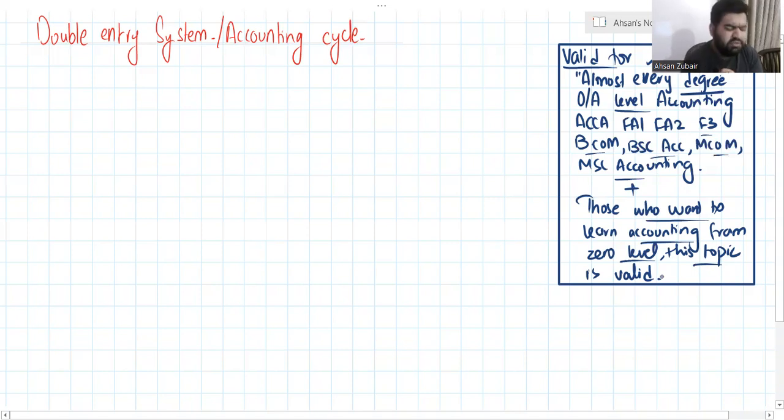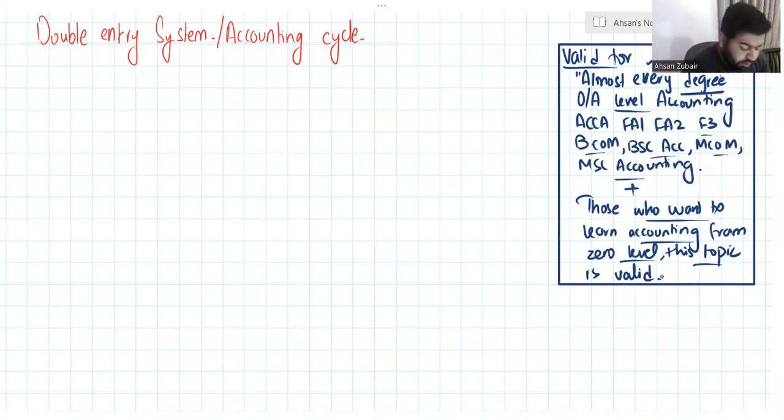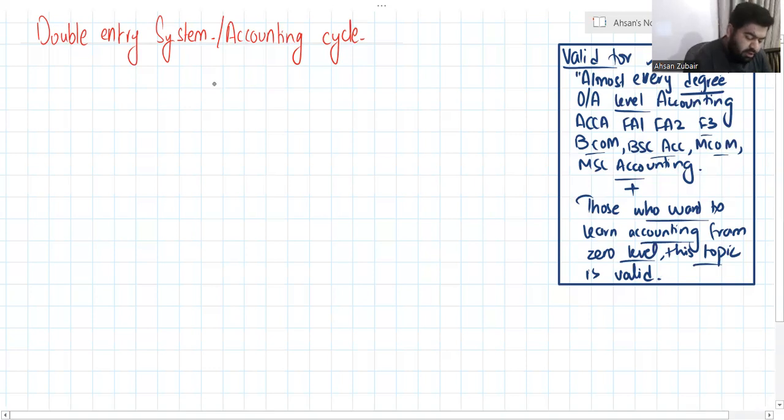What is the accounting cycle? What is the double entry system? We'll study today. So first of all, we have to understand what a business is, then we'll go to the topic. See, when the business is running, for example, I am running the business of furniture, chairs and tables.